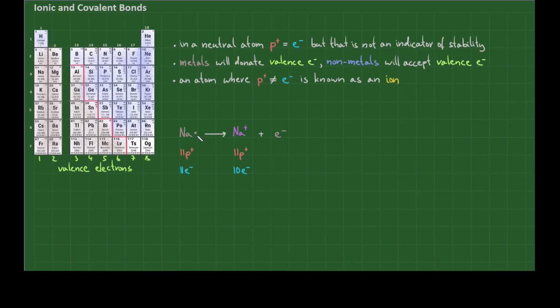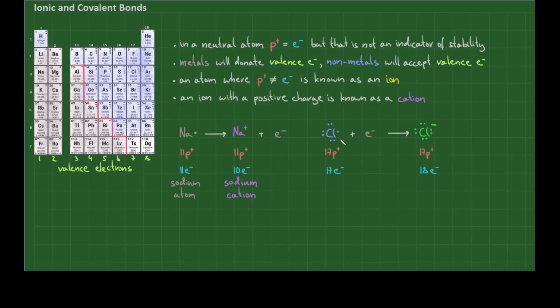Sodium is a metal and will therefore donate this electron. When it does that, we will end up with a sodium atom that has 11 protons but only 10 electrons. It has one more positive charge than it has negative charges. And so we say that this sodium is 1+. Once an atom has a charge, we refer to it as an ion. And if that charge is positive, we refer to it as a cation. We could say that we have started with a sodium atom that has lost an electron to become a sodium cation.